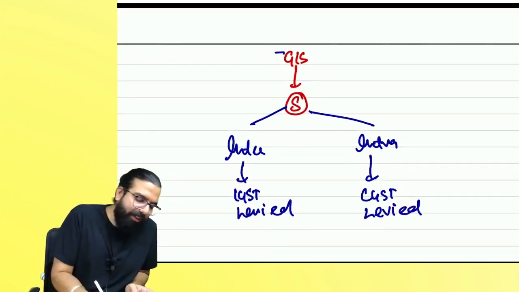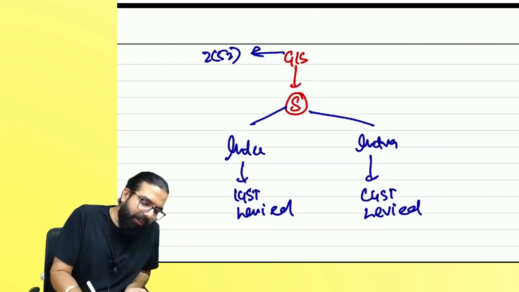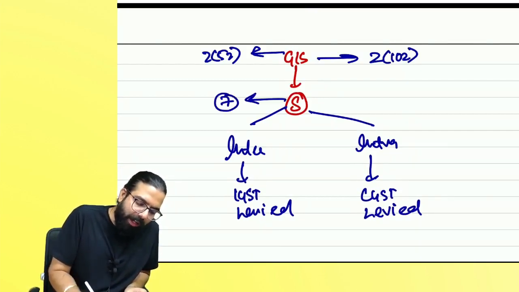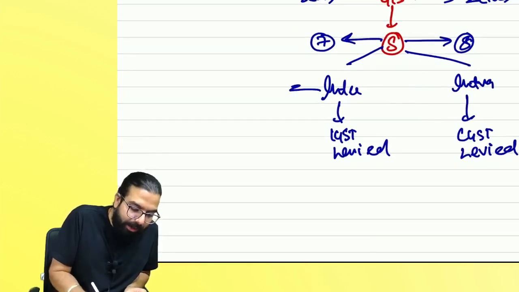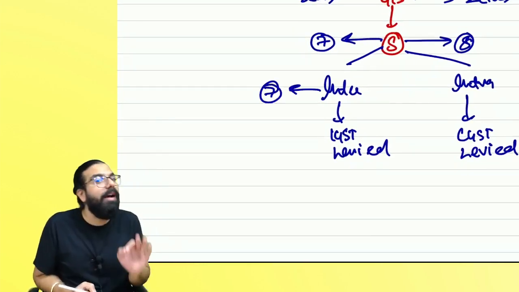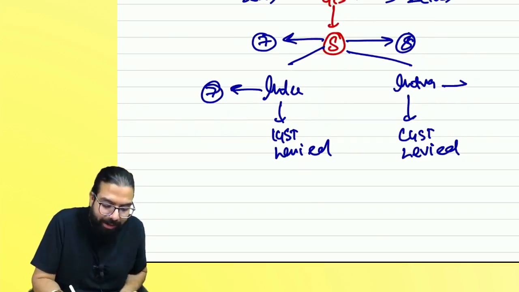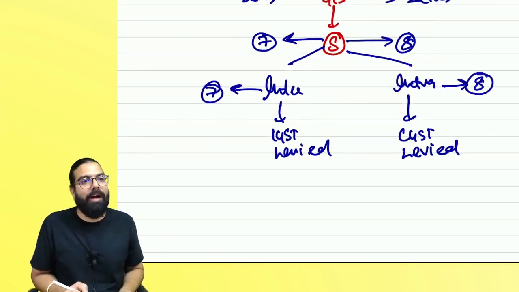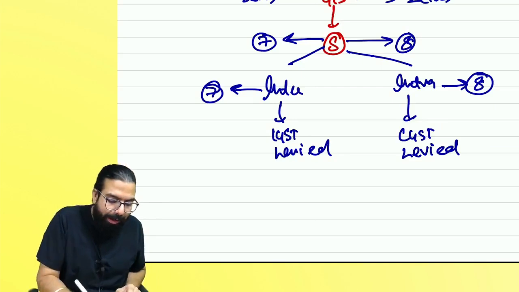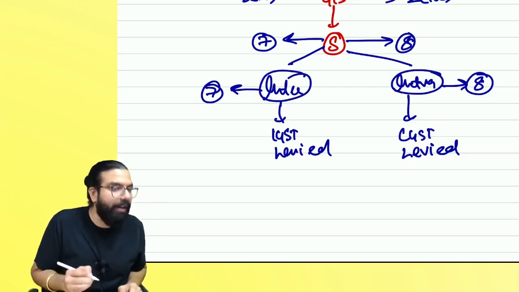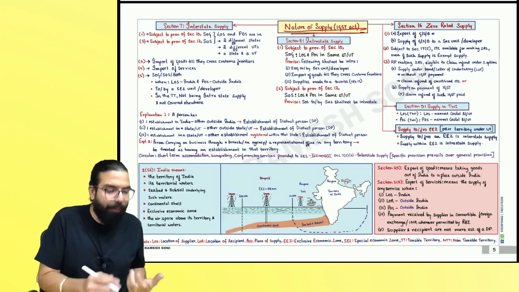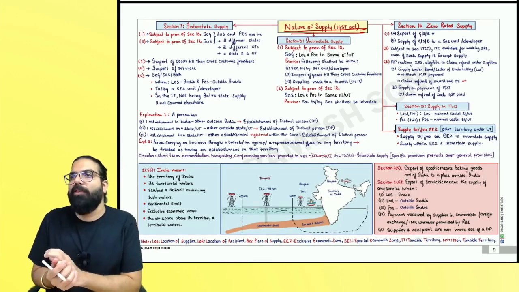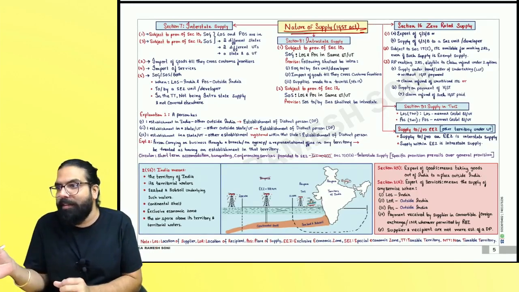Good, section number 2(52) for goods, section 2(102) for services, section number 7 for supply, and section number 8 of the CGST Act. Here, interstate supply is section number 7 of the IGST Act, and intrastate supply is section number 8 of the IGST Act. Let's now learn what is inter and what is intra. Basically, we are going to learn about the nature of supply. When we learn the chapter of nature of supply, we are learning the IGST Act.